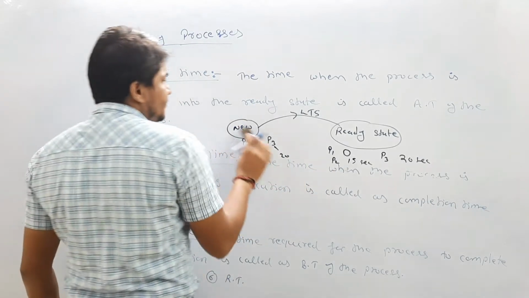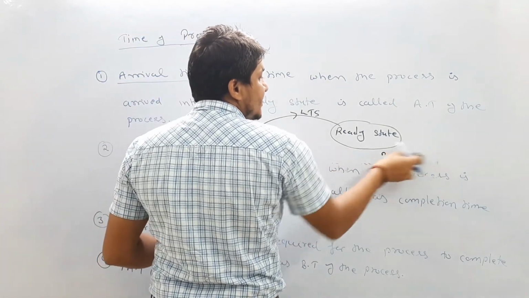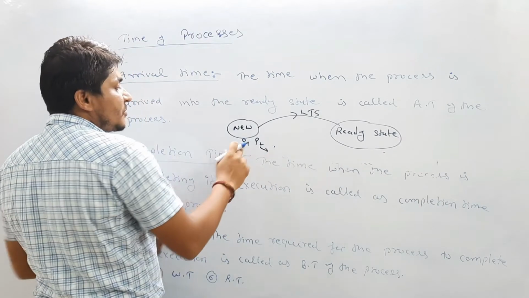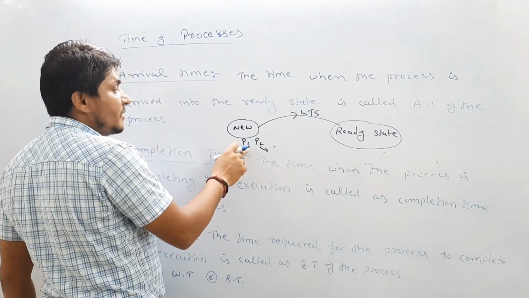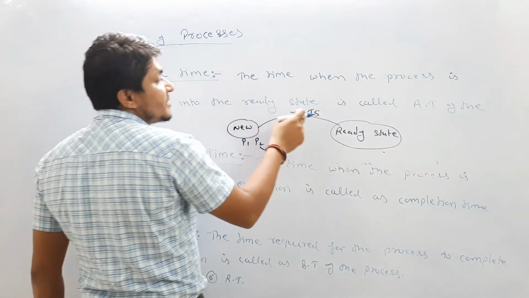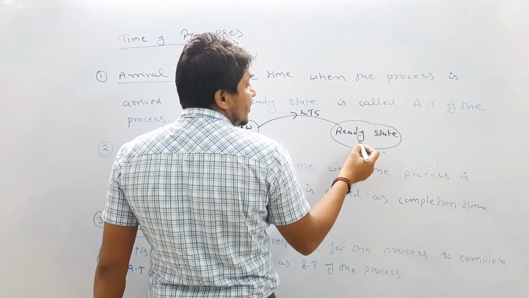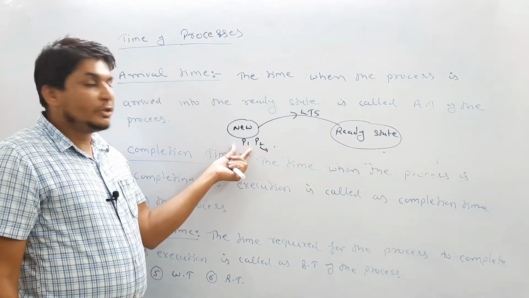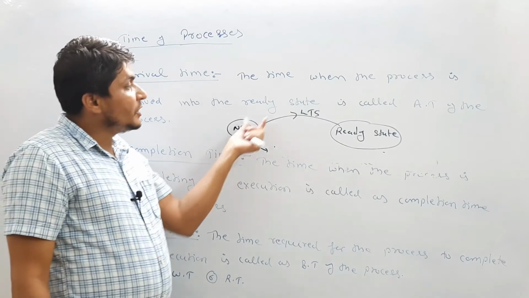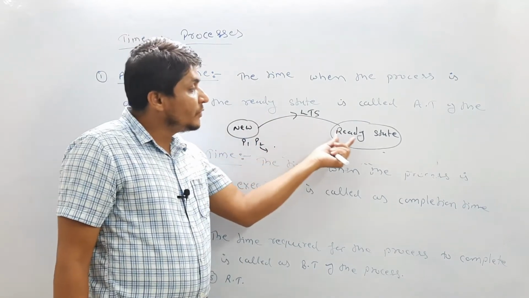So let's suppose, let us assume the P1 process is selected. P1 process is created in the new state, and that process is brought by the LTS, the long-term scheduler, into the ready state.